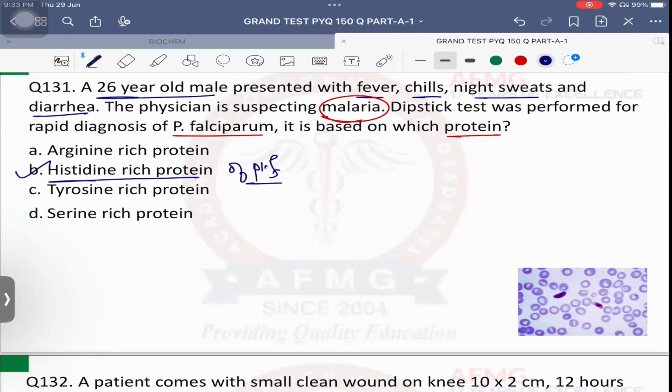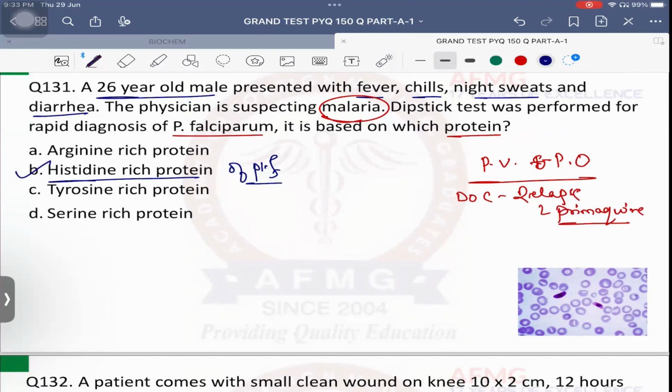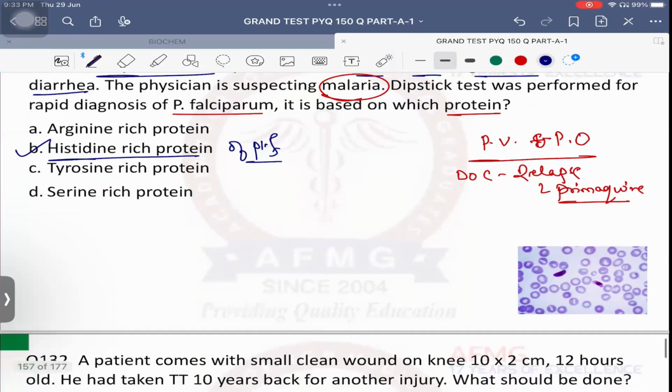Shortest incubation period, Plasmodium falciparum. Longest incubation period, Plasmodium malariae. Relapse is common with Plasmodium vivax and Plasmodium ovale. Drug of choice for relapse prevention, primaquine. Very good. Okay. Drug of choice for malaria during pregnancy, single best answer, chloroquine usually.